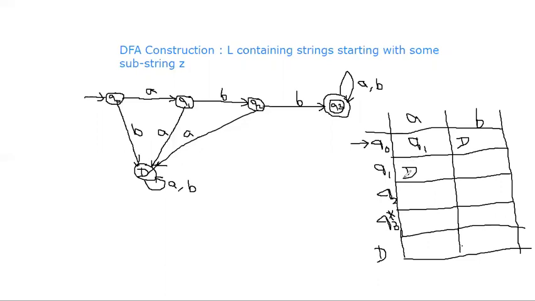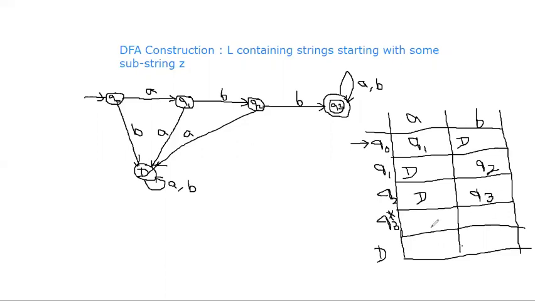Q1 on A is the dead state. Q1 on B is Q2. Q2 on A is again the dead state, because we know the starting three symbols are ABB. Q2 on B is Q3.